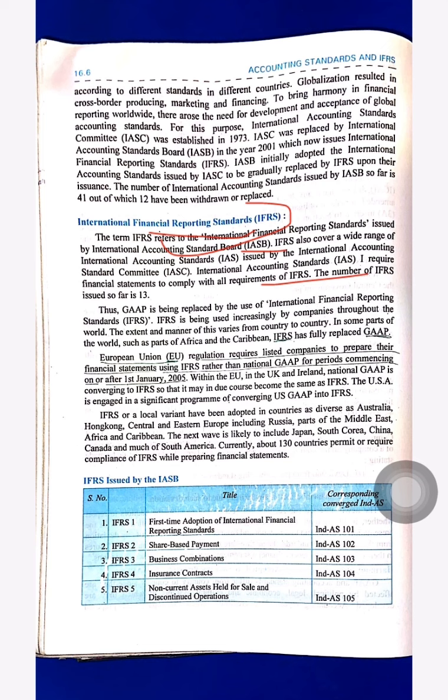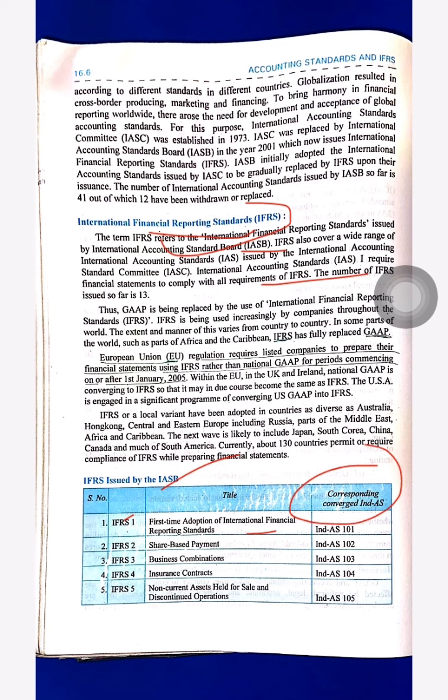So GAAP is being replaced by the IFRS. IFRS has replaced GAAP, Generally Accepted Accounting Principles. So here we can see the IFRS issued by the IASB. First, IFRS 1, First-time Adoption of International Financial Reporting Standards.